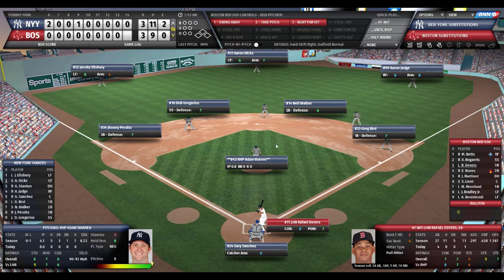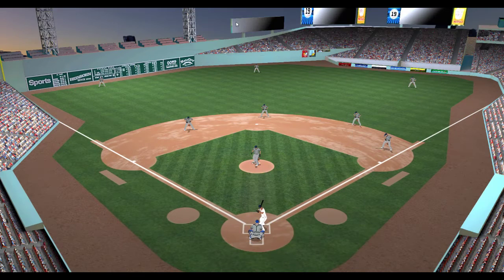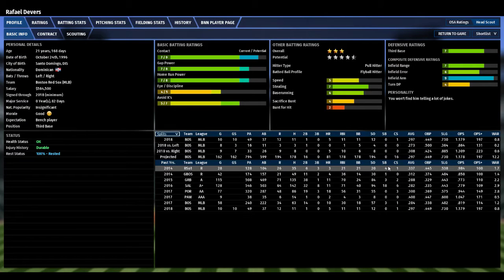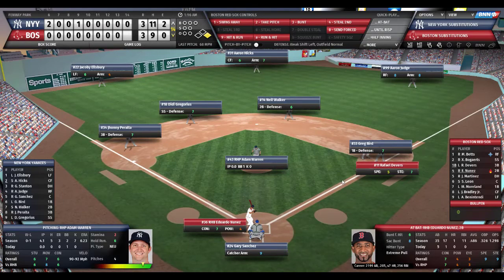Here's Rafael Devers. Devers 0 for 4 with an RBI. Can Ralphie get his 6th home run and a Red Sox win? Devers, 5 homers and 11 RBIs on the season. Here's the pitch to Devers. 2 balls, no strikes. And Devers works a walk. Winning run at first. Bird holding him on. Devers average speed. 7 out of 10 stealing ability, though. So his base running, my guess, is 6. And it is. It's 6. So an above average base runner.